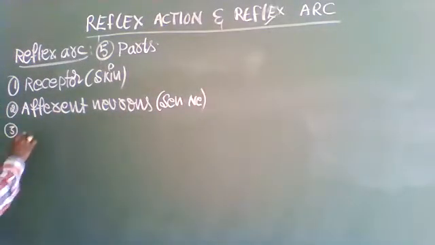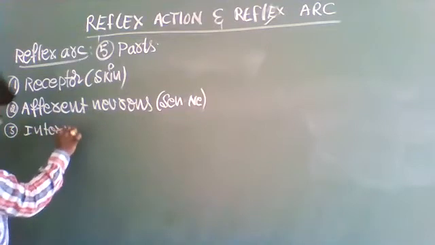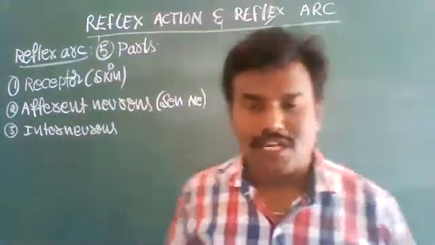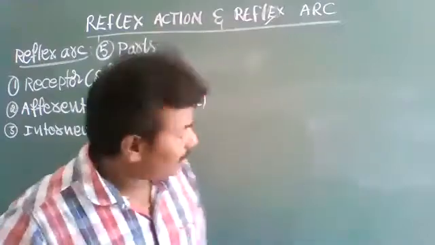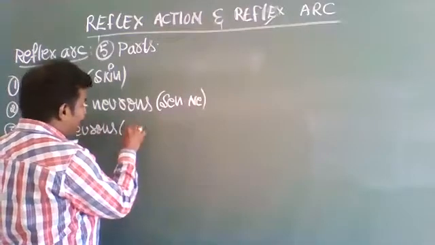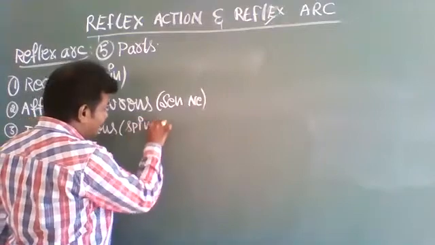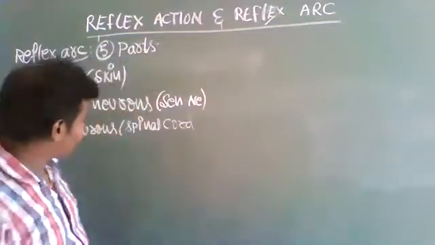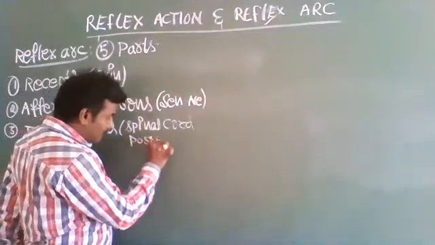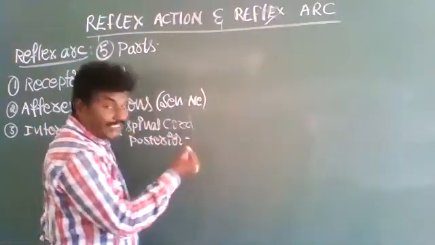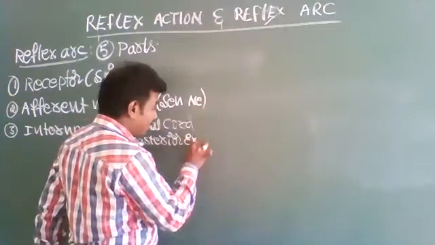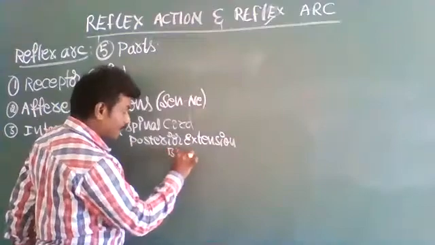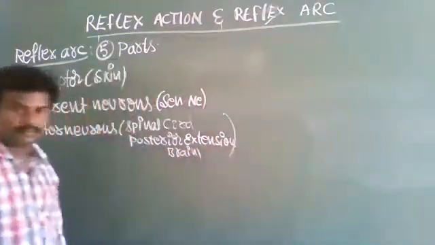Next, third one is interneurons. Interneurons are also called intermediate neurons. These are associated with the spinal cord and the posterior extension of the brain. Fourth part.